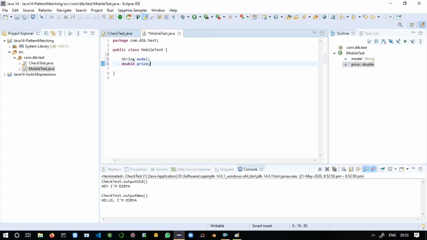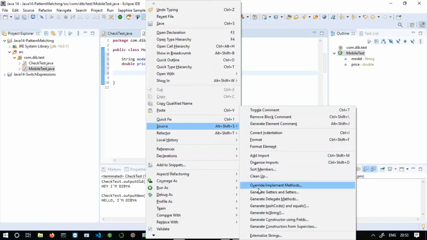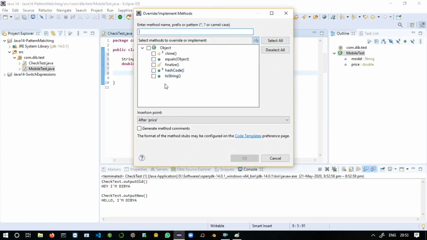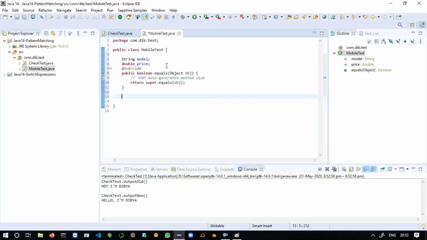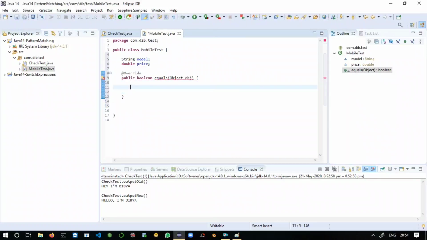That's it. Now we have to override the equals method here. Just right click, Source, Override, and here select equals. Yeah, just override the equals method. First of all, I will modify this equals method with our old instance of feature, the traditional one.